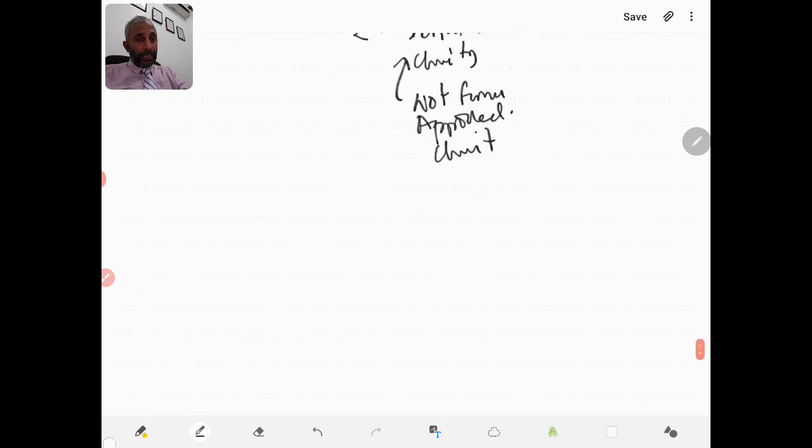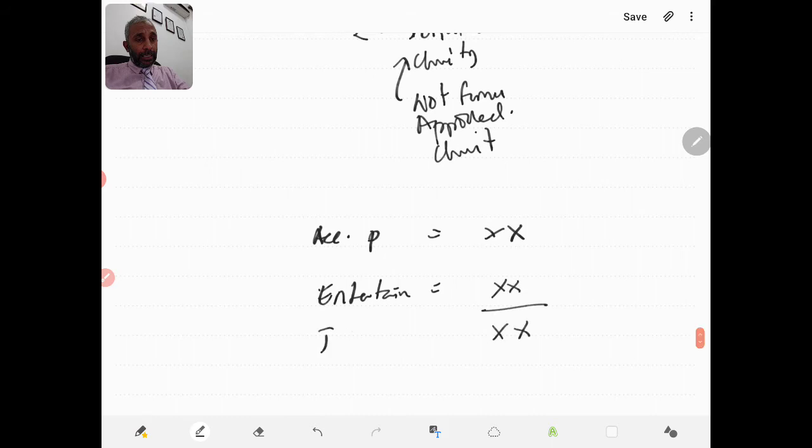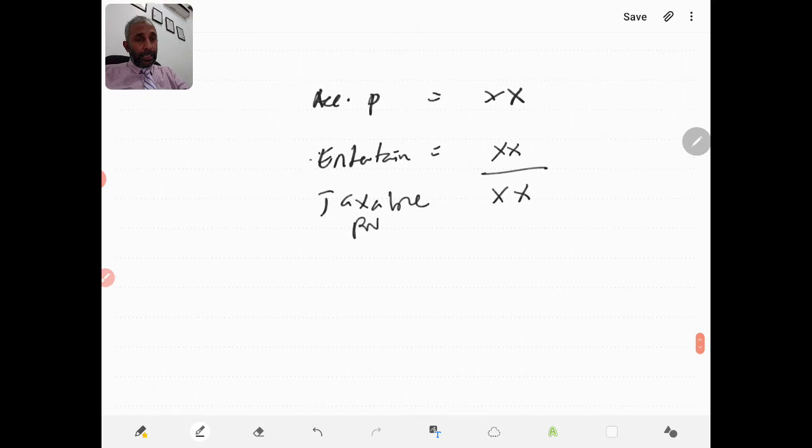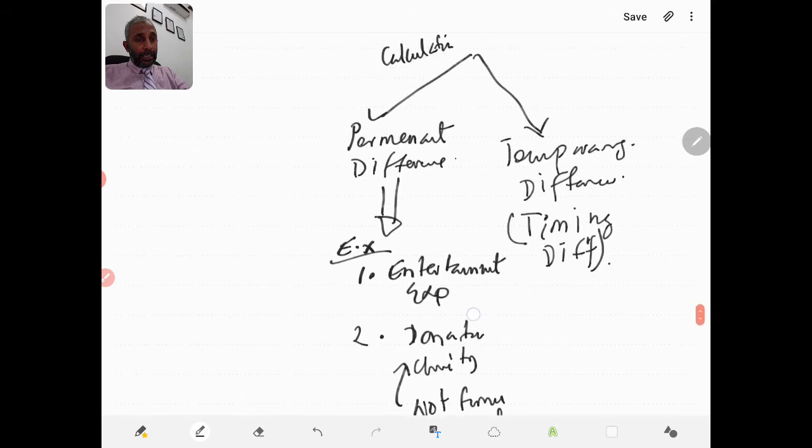When we are doing adjustment, I have the accounting profit, I have this number, and if I have deducted or subtracted those permanent differences, like I have subtracted entertainment expense, that entertainment expense I will add back in arriving at the taxable profit. But remember, I will not be reversing this in the future. This won't be reversed in the future. So that's what I mean by permanent difference. That's clear. Now we move on to temporary difference.